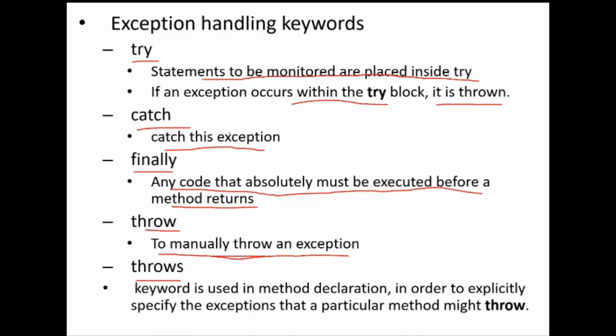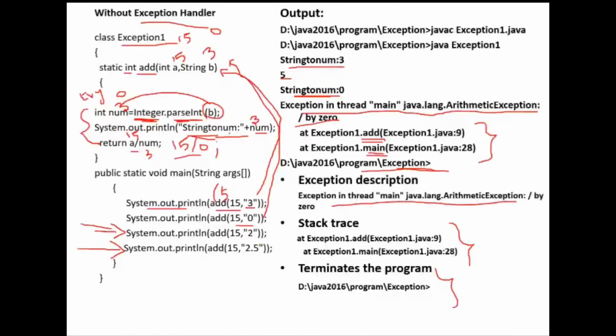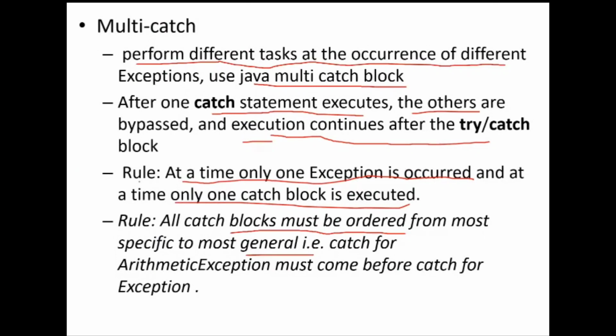That's why here they have mentioned the rule: all catch blocks must be ordered from most specific to most general. If the first time itself I give the most general and the next time a specific one, the general one is executed first and the specific one won't be executed. So that's why it should be in specific-to-general order. Arithmetic exception must come before the catch for Exception. Okay, we will see an example.